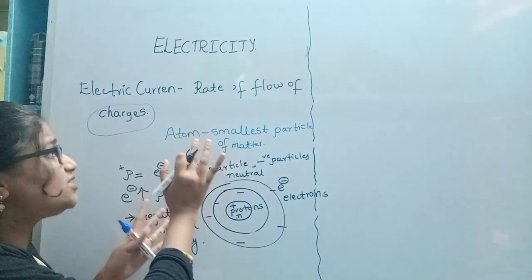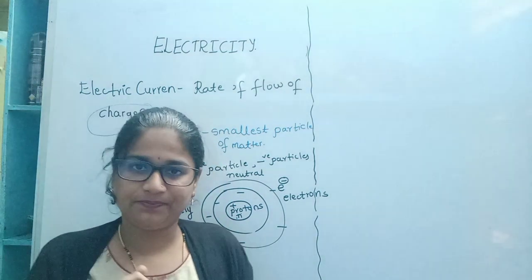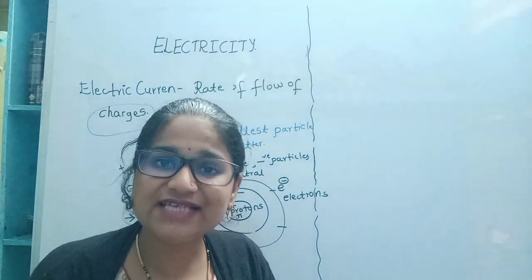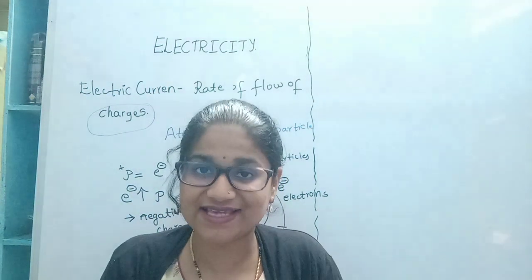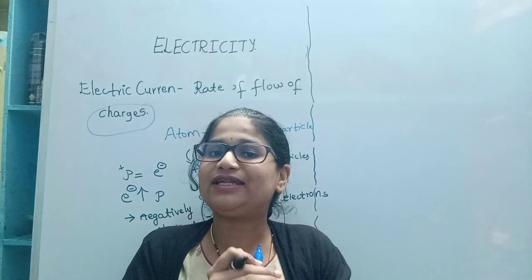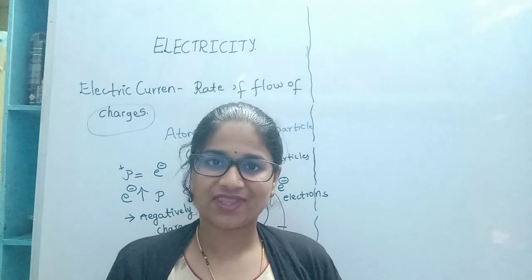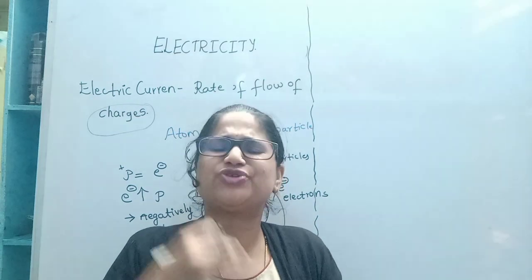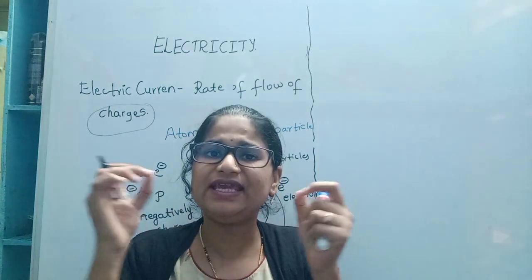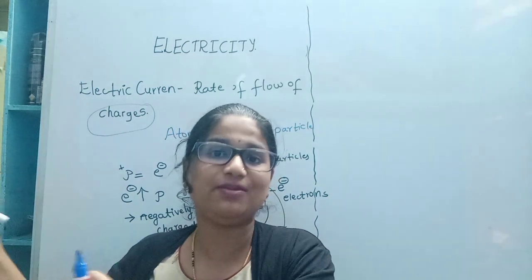When the concept of electric current originated, it was because of the discovery by a great scientist, Thomas Alva Edison, who did not fail at all to try. Remember, he did not fail in trying. He tried and he discovered the electric bulb.